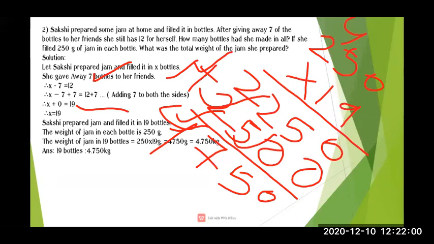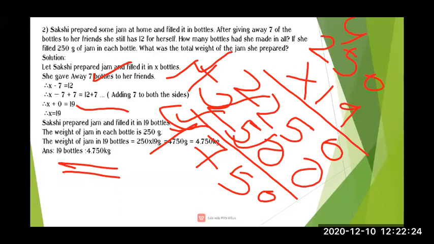If we convert gram into kg, the answer which I have written is 4.750 kg. See, this conversion also we have learned: 1 liter is equal to 1000 milliliter. The same way we have to convert this gram into kg.